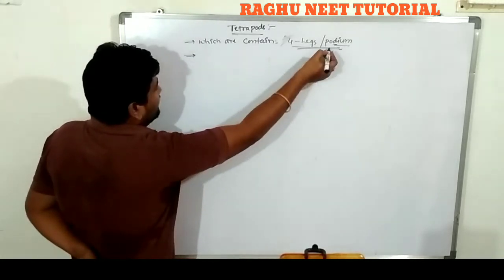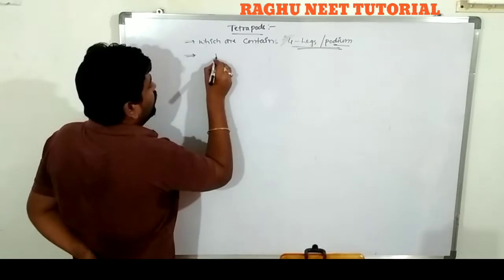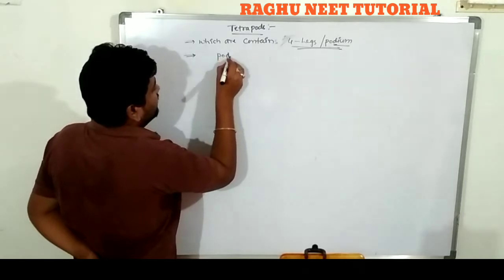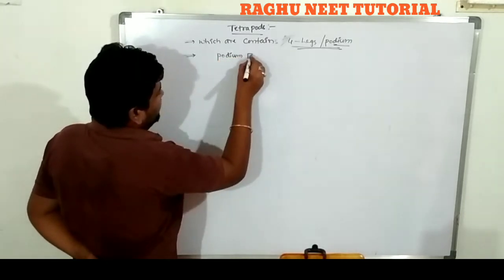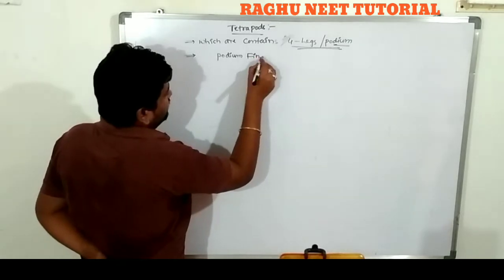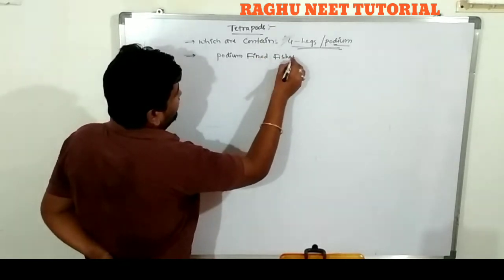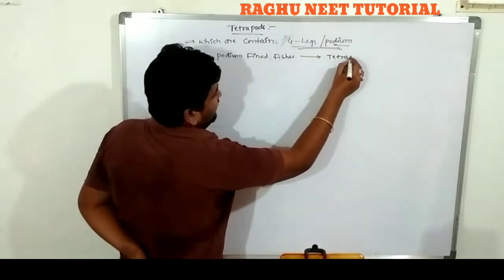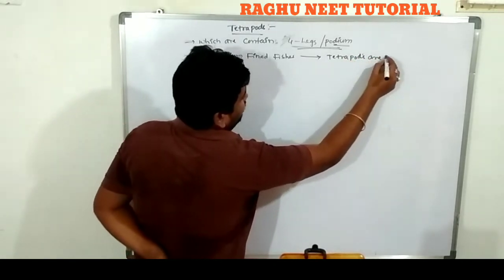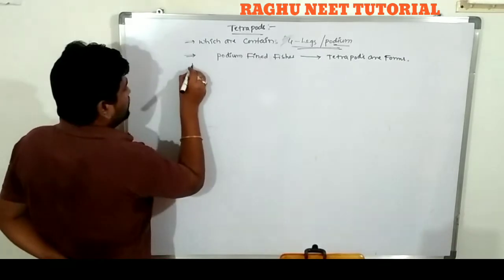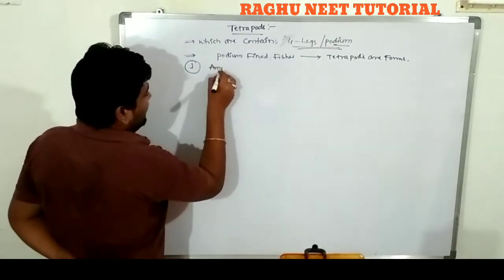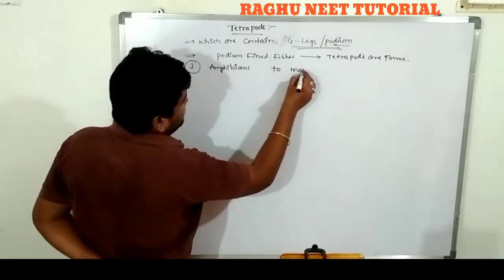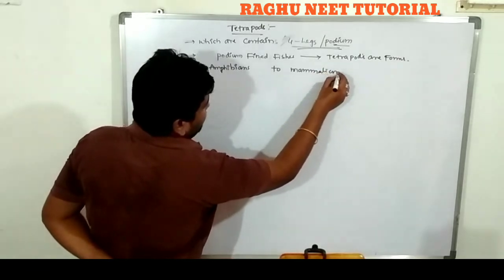First, the tetrapods originated from the podium-finned fishes, the lobe-finned fishes. From them the tetrapods are formed. The first tetrapods start from amphibia, amphibians to mammalians.